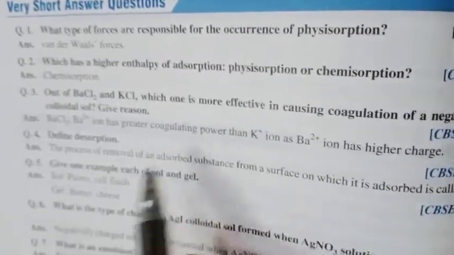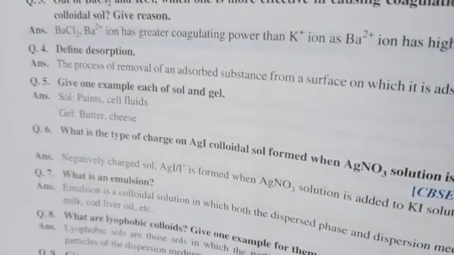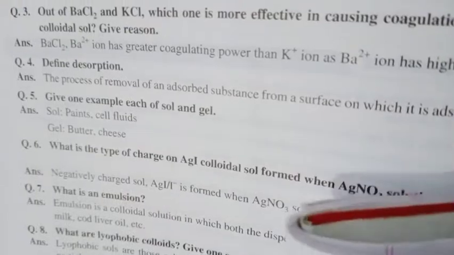Okay. Now what is desorption? Desorption is a process in which we remove the adsorbed substance from the surface of adsorbent. We know that on the surface the gases are adsorbed. When we heat it or rub it, at that time the gases escape, and the process is called as desorption.